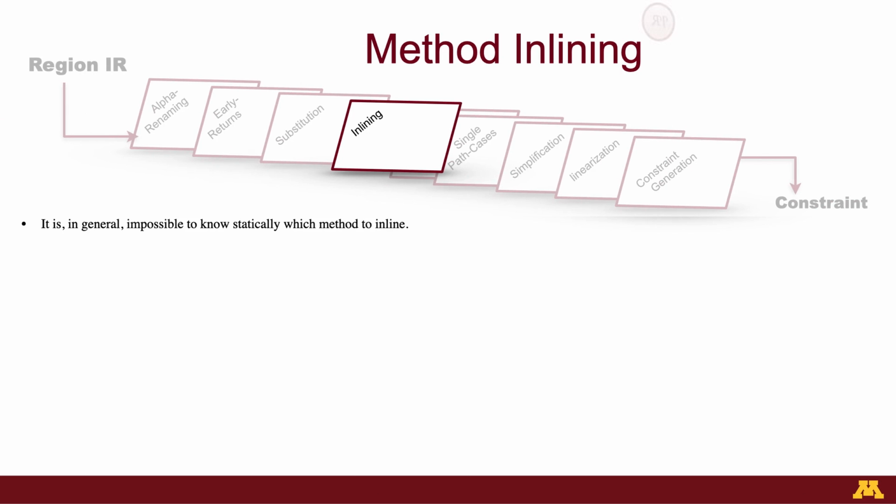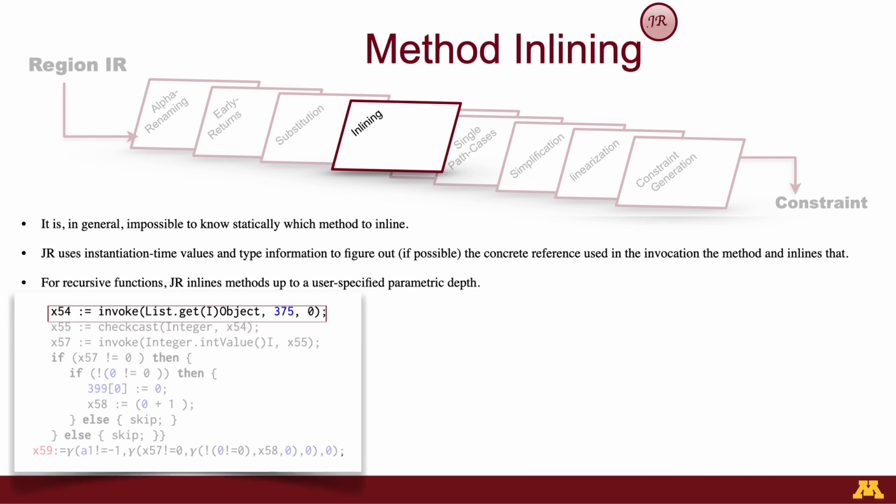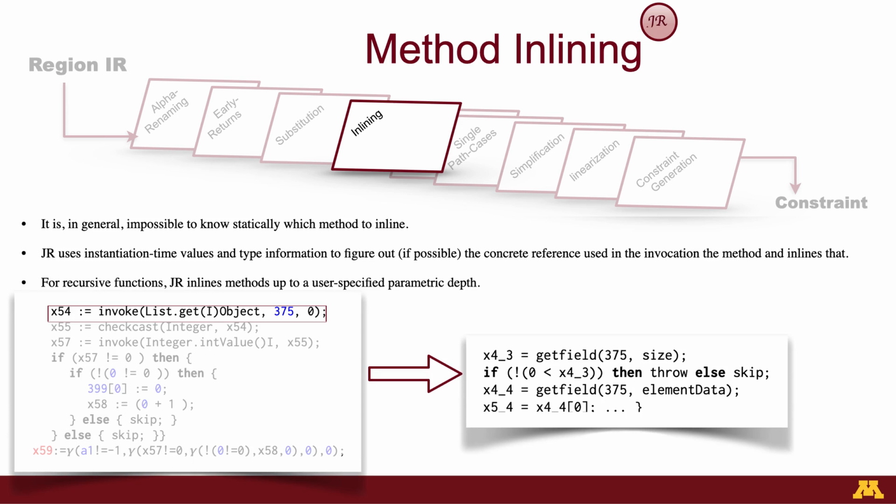Next, Java Ranger tries to inline methods. If the region that it's trying to path merge right now has a method call, then it tries to find the type information from the environment and then inlines the appropriate method given the type. For recursive methods, Java Ranger inlines up to some user-defined depth. For example, the list.get is an invocation, and therefore Java Ranger grabs the summary for the method get and inlines it in the appropriate way.